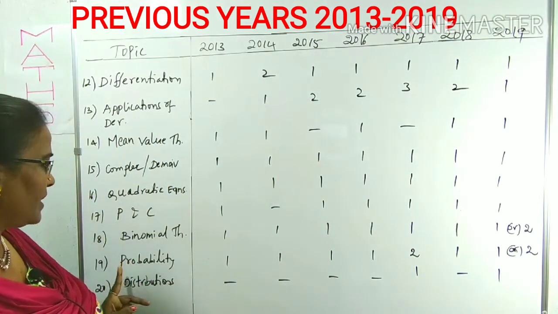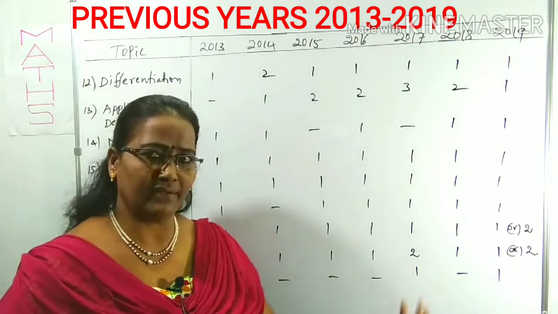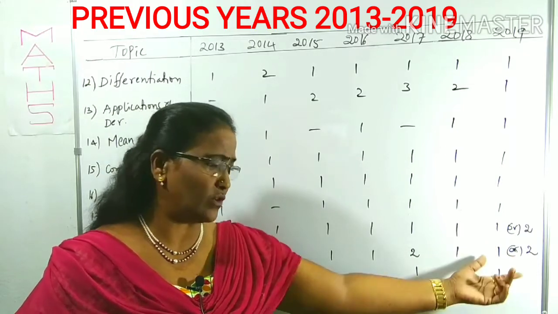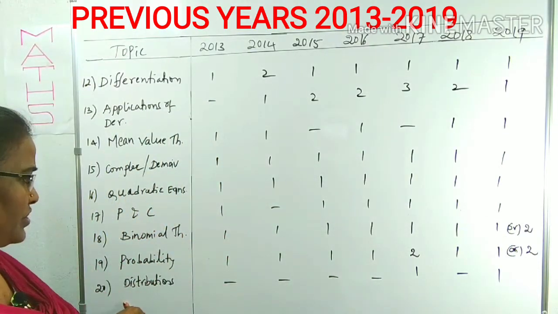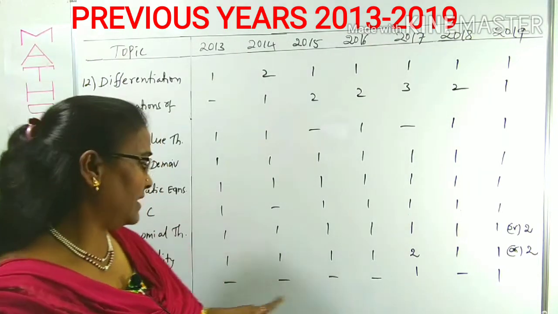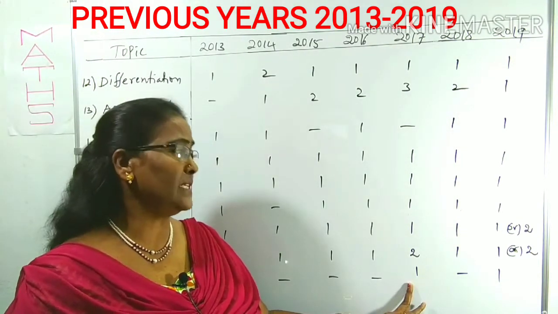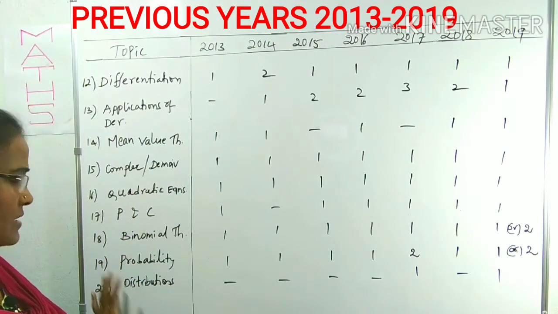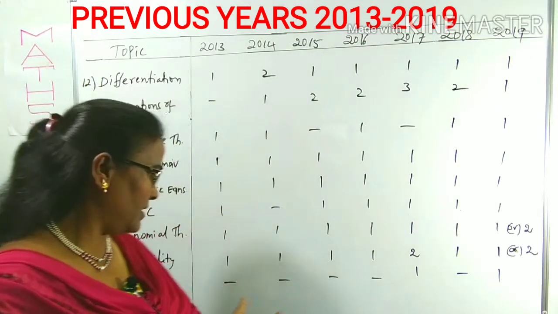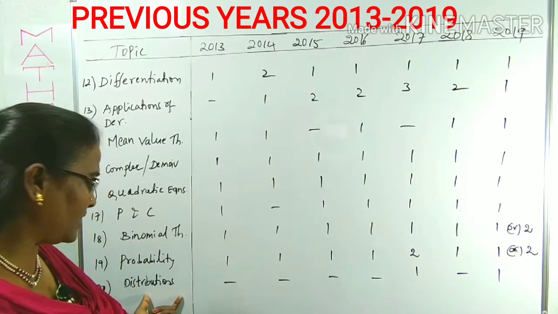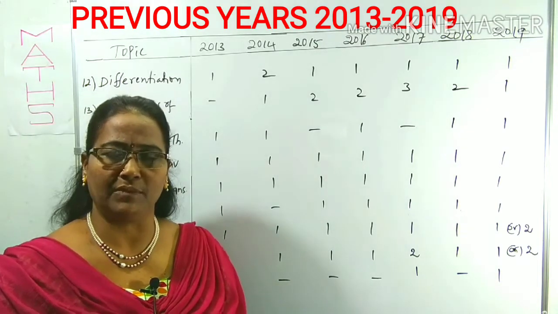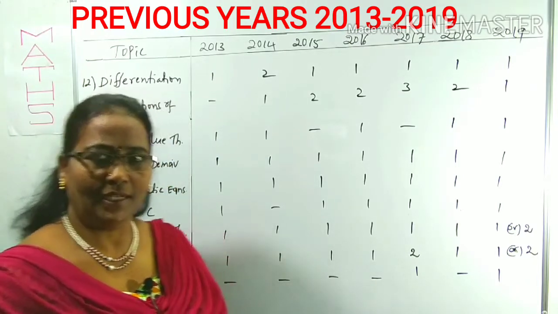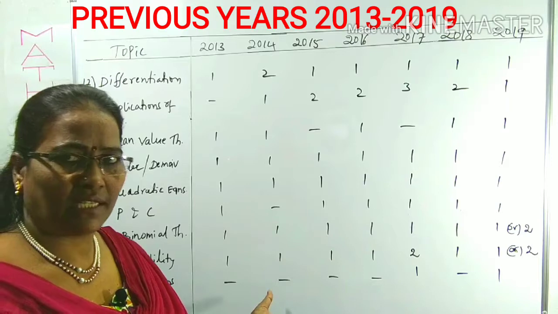And probability. Probability also has 1 compulsory question each year. In 2017 there were 2 questions, and in 2019, as I said just now, 1 or 2. Next distributions. In 2013, 14, 15, 16 none, but 17 one question and also 2019 one question. So distributions and probability are part and parcel of each other. In the JEE Main syllabus you won't find distributions mentioned separately, but some probability questions can use a distribution application to solve them easily. Is it clear? If you want, take a screenshot of this.